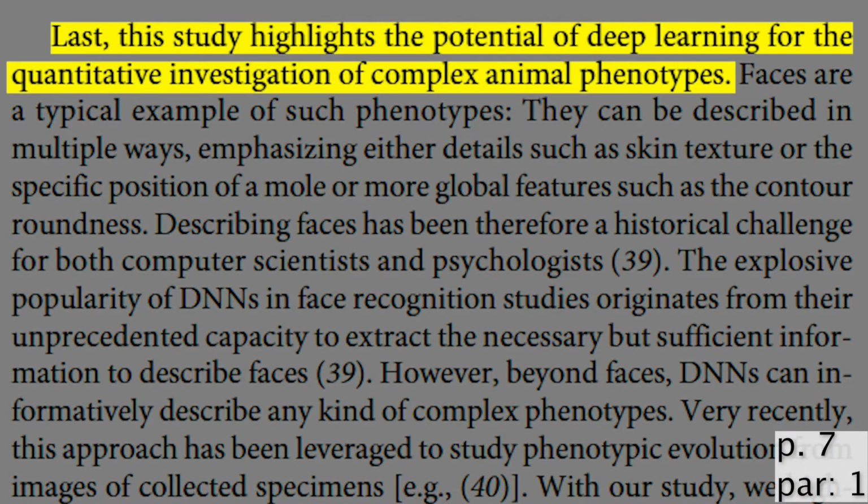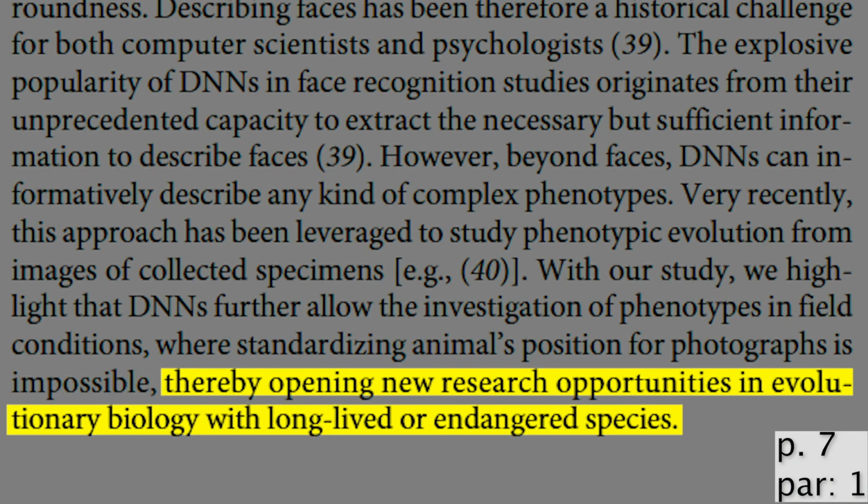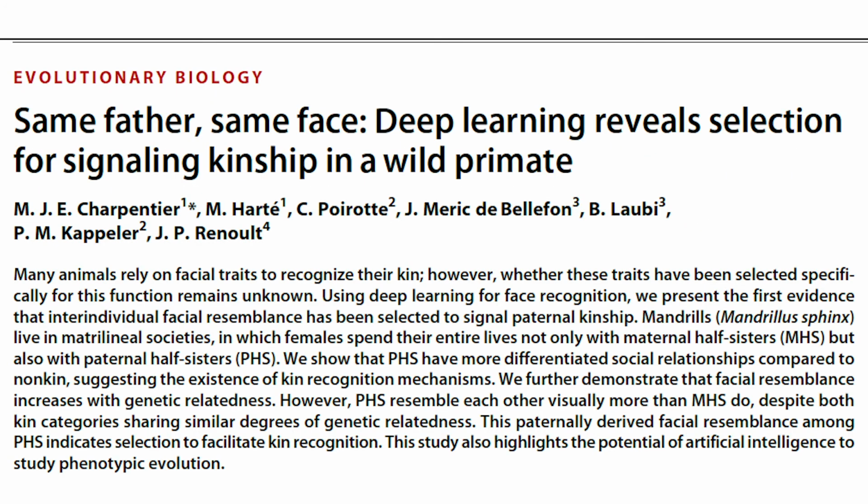This study highlights the exciting potential of deep learning for investigating complicated animal phenotypes that cannot be easily detected by the human eye, thereby opening new research opportunities in evolutionary biology with long-lived or endangered species. This technology could help scientists better understand the genetic makeup of endangered populations with minimal human interference in their daily lives, allowing us to better protect and mitigate against extinction. And maybe along the line, help us to realize that we aren't so different after all.